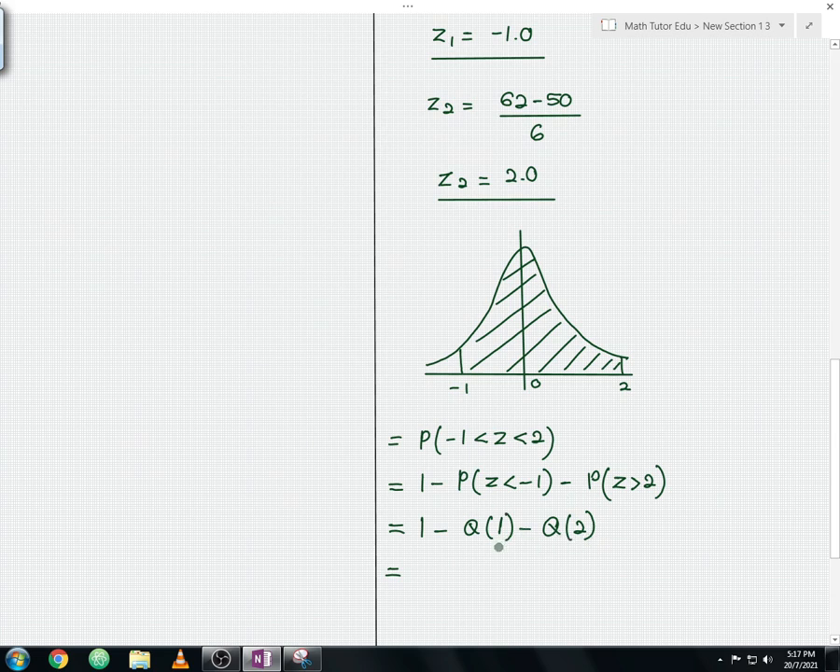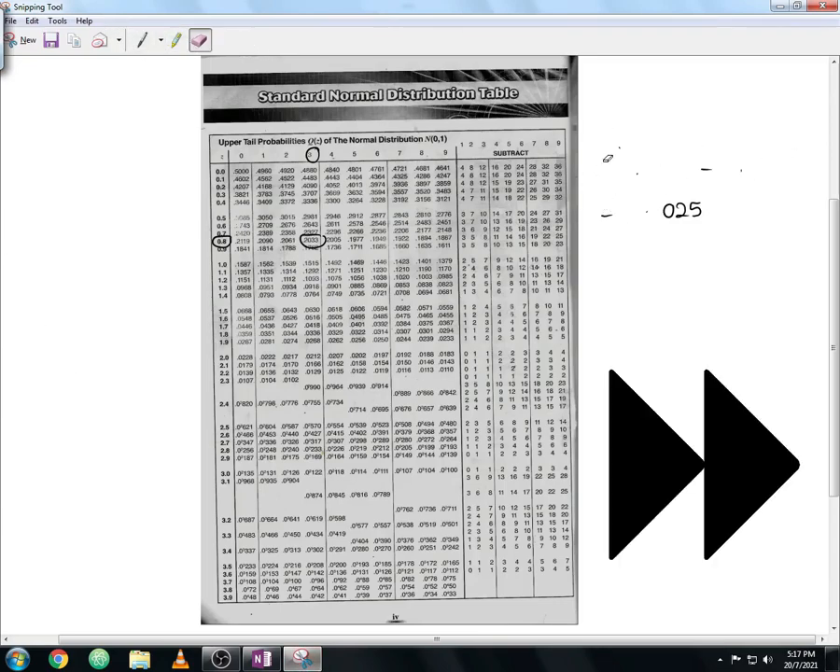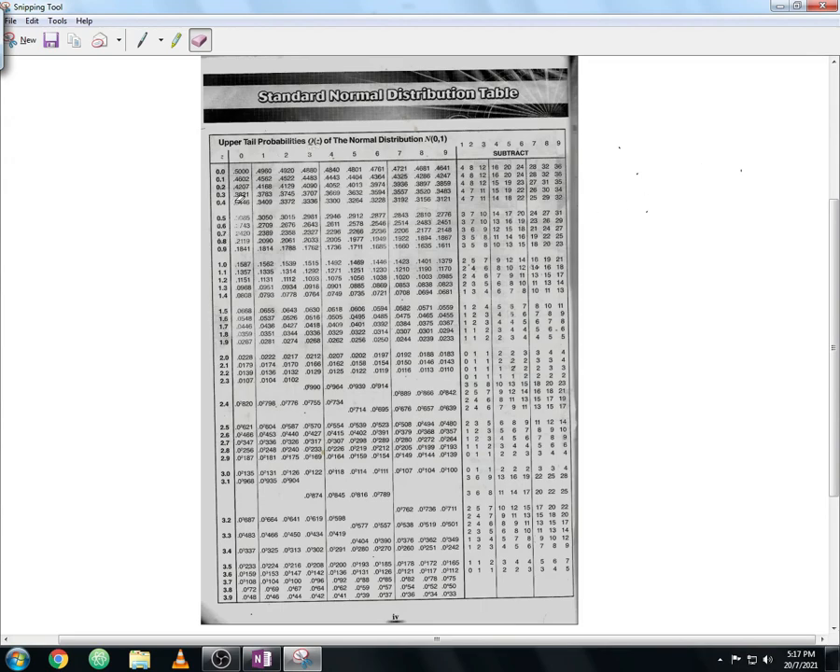Let us find the values for 1 and 2 respectively by using the z table. Let me open the z table again, and let me erase this. From here, 1.0 is 0.1587. This is the value, I hope it is clear. And then 2.0 is 0.0228. So this is the value of 2.0. This is how you read using the z table. Back to our main discussion.